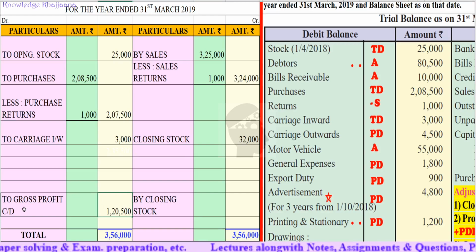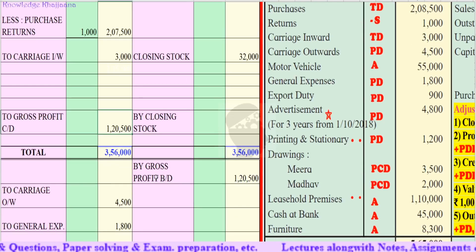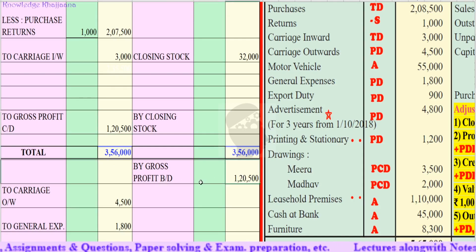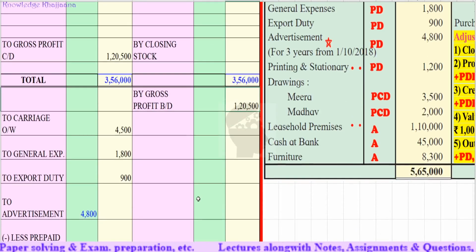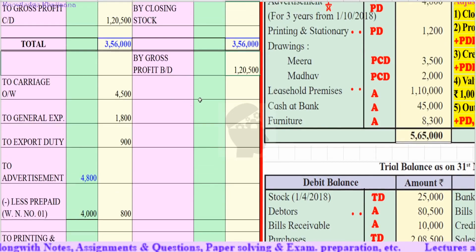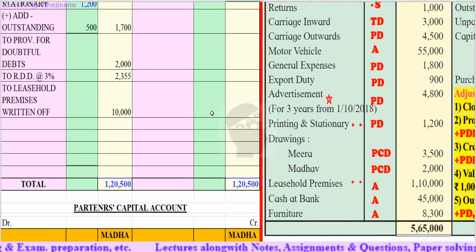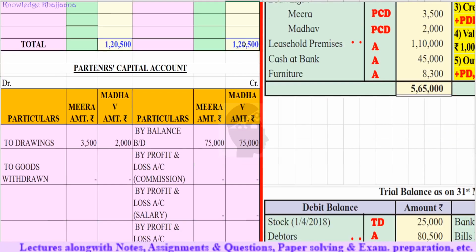So this gross profit carried down we will bring to the profit and loss account, that is, by gross profit brought down rupees 1,20,500 on the credit side. And there is no other item on the credit side of the profit and loss account, so this same amount will come as the total, that is 1,20,500.